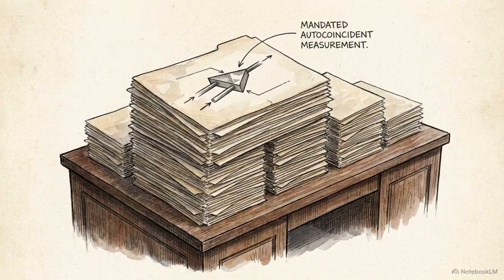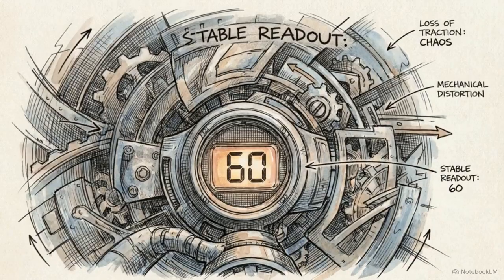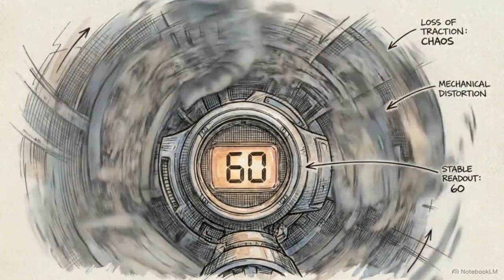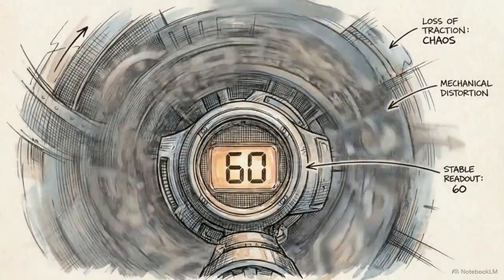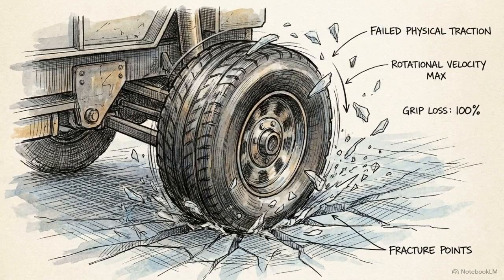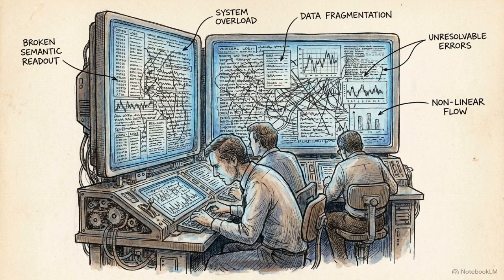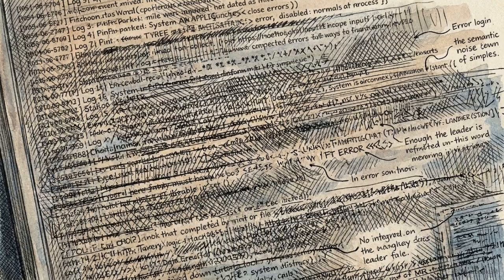Imagine driving your car onto a patch of black ice. Your software dashboard reports a perfect 60 miles per hour, but your physical tires are spinning in place at 0. The current billion-dollar AI safety industry is like a team of engineers frantically staring at a broken semantic speedometer, trying to predict a crash from text outputs alone.